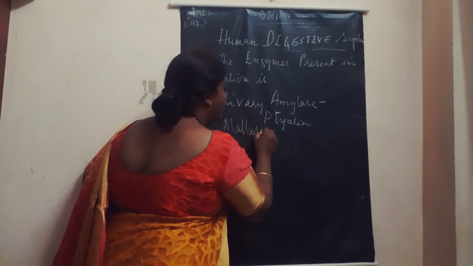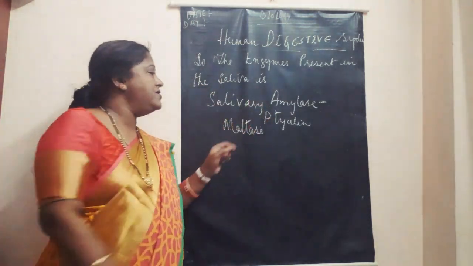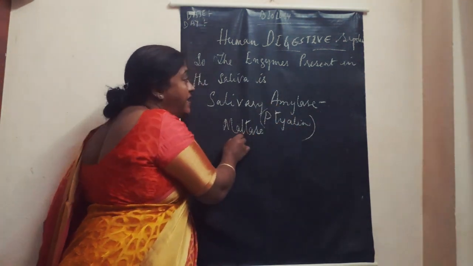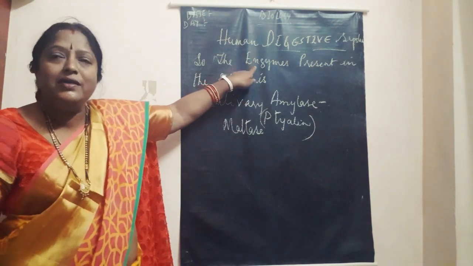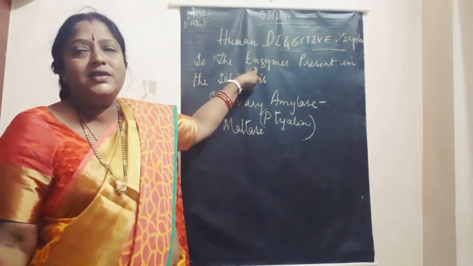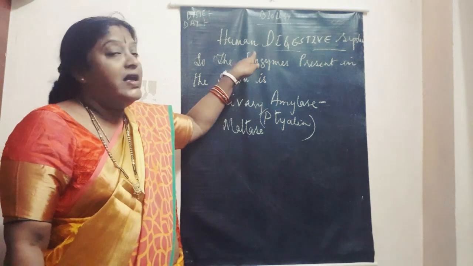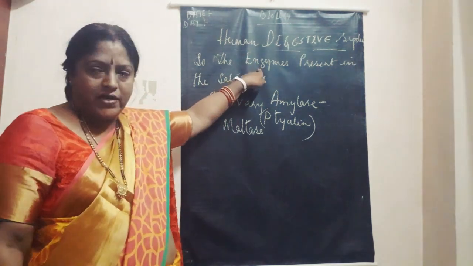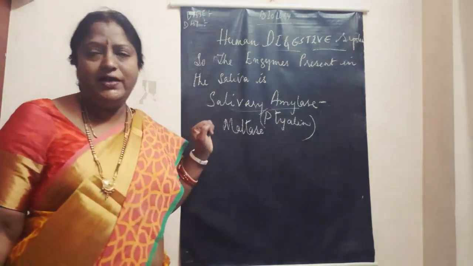So two different types of enzymes: salivary amylase, which is also called ptyalin, and the second one is maltase. And first of all, what is an enzyme, children? An enzyme is a protein, a chemical substance that speeds up the function of digestion. Enzymes are also called biocatalysts. Now we'll see how this salivary amylase helps in digestion.